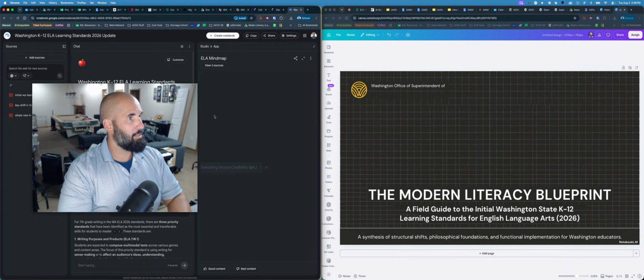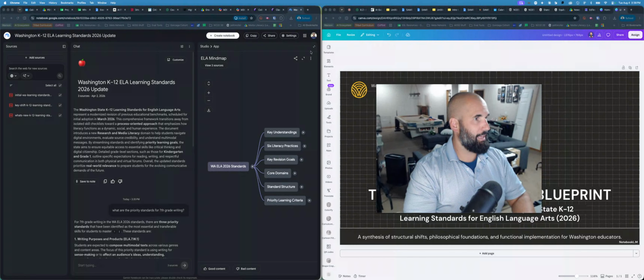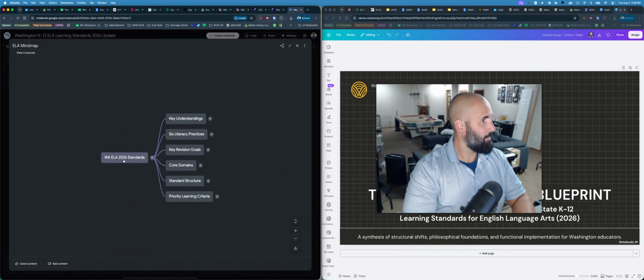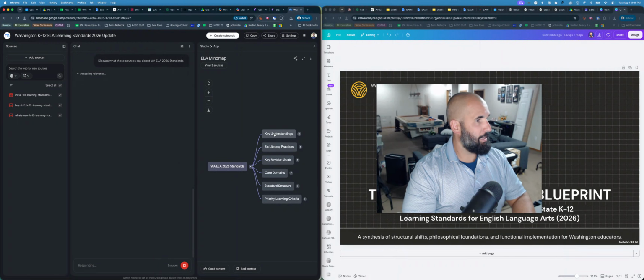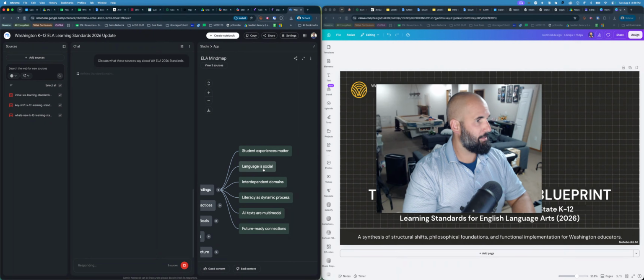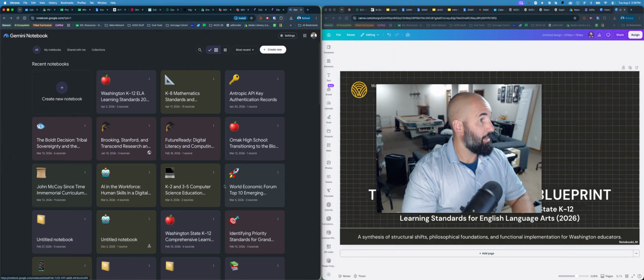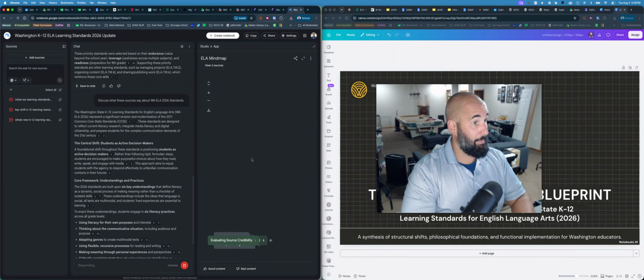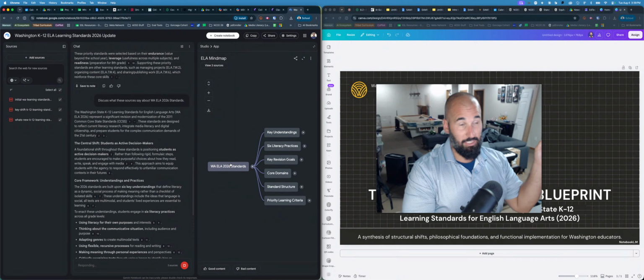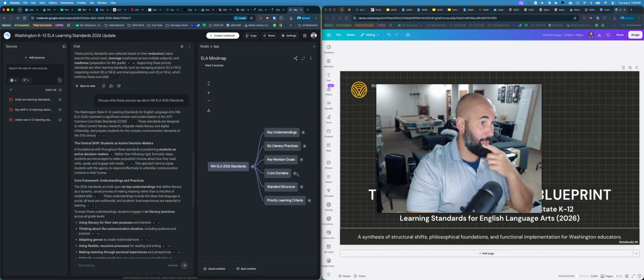Yes, it did. So now if I click on mind map for the ELA standards, I can click on the standards. I can click on, let's see what the key understandings are. Ooh, what does it mean that language is social? And if I click on that, oh, I accidentally clicked on the ELA standards. So I automatically clicked on a piece of the mind map, and then it asked the question there, so I can just dive a little bit deeper in there.